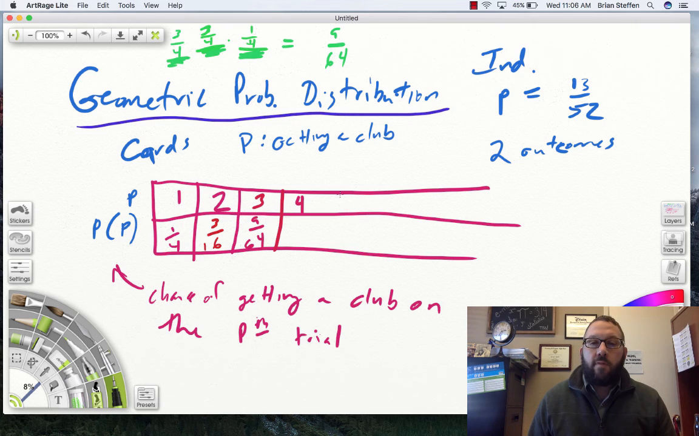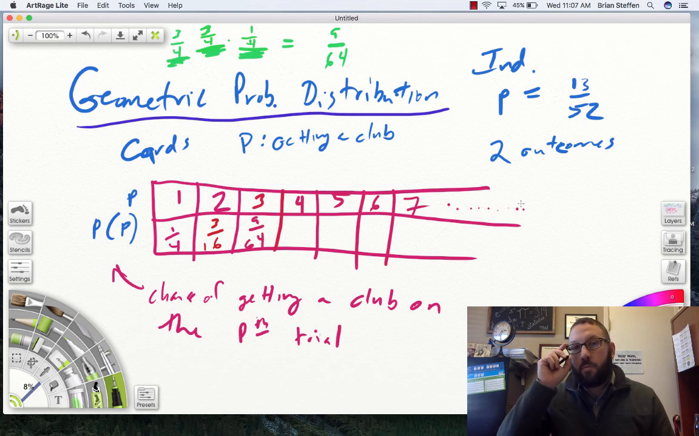The further you go down, the less and less likely it is that it's going to be on that one. So sometimes the probability goes up and then goes down, but this is a geometric, and I can make a little histogram out of all of these if I wanted to. But theoretically, a geometric probability distribution could go on forever. And that's a geometric probability distribution.